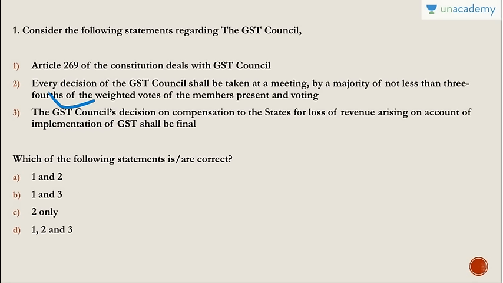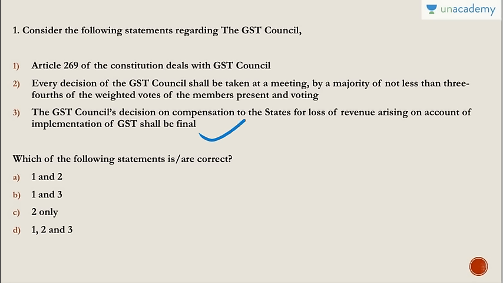Just like the United Nations, the Senate has 2 members from every state, whether it is Hawaii or California. No matter how big or small a state is, in India also each state will have 1 vote irrespective of its size or population. So statement 2 is correct. The GST Council's decision on compensation to the states for loss of revenue arising on account of implementation of GST shall be final. This is wrong.